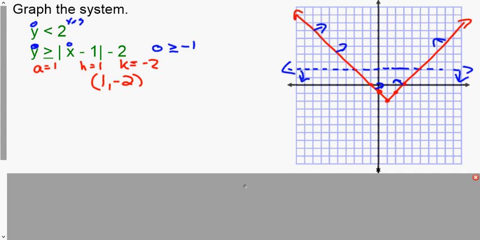Now this one's a little trickier to do when I'm doing my overlap, but it is inside of the V below the dashed line. So it is just this little triangle inside here that we are shading. So we have to be careful and take our time when doing these. Some of them are going to be a big region, some of them a smaller region.